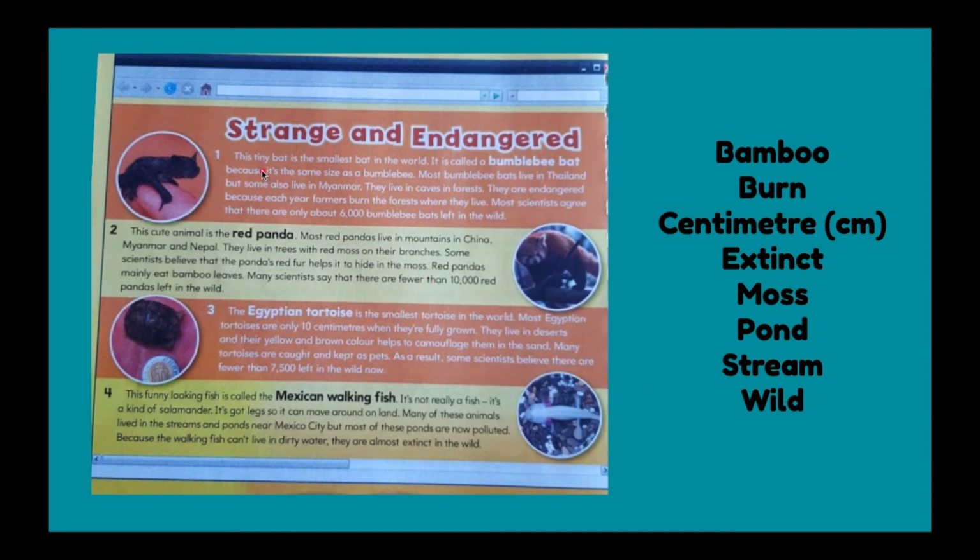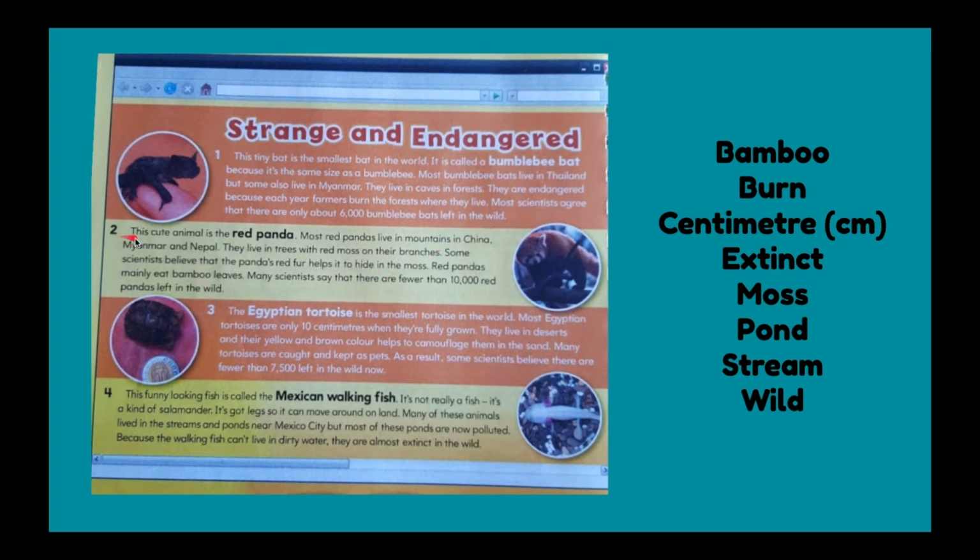So, strange and endangered. This tiny bat is the smallest bat in the world. It is called a bumblebee bat because it is the same size as a bumblebee. Most bumblebee bats live in Thailand, but some also live in Myanmar. They live in caves in forests. They are endangered because each year farmers burn the forests where they live. Most scientists agree that there are only about 6,000 bumblebee bats left in the wild.